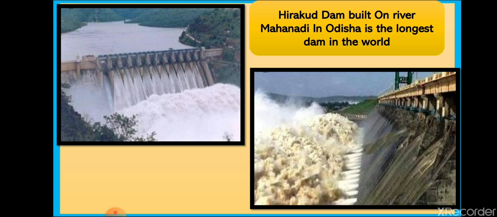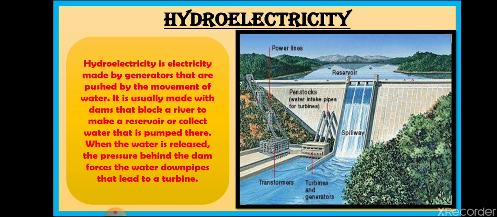So this is basically about the river valley projects. About hydroelectricity, we have learned that hydroelectricity is electricity made by generators that are pushed by the movement of water. It is usually made with dams that block a river to make a reservoir or collect water that is pumped there. When the water is released, the pressure behind the dam forces the water down pipes that lead to a turbine. The turbine drives generators, and the generator changes the mechanical energy into electrical energy, and from there the power is transferred to various areas. So this is all about hydroelectricity.